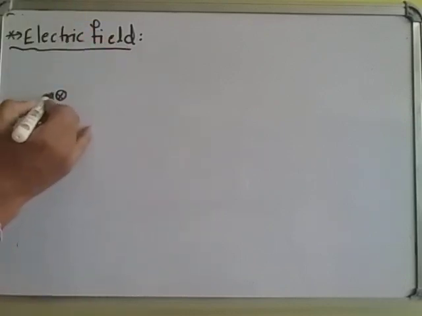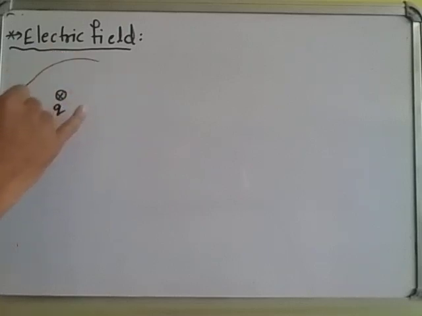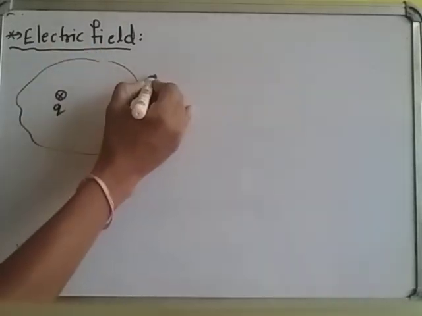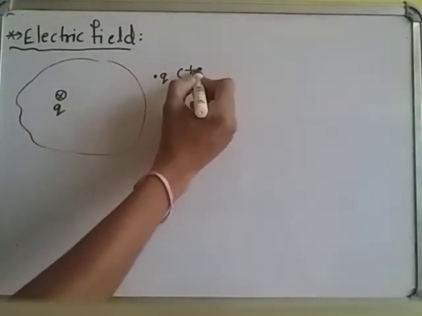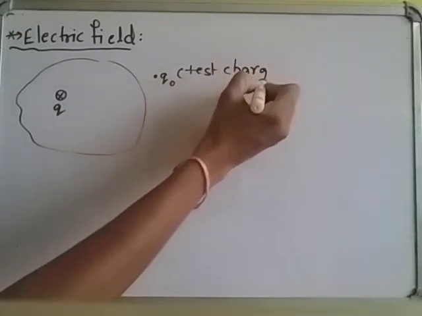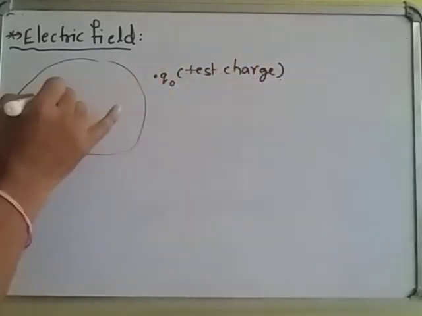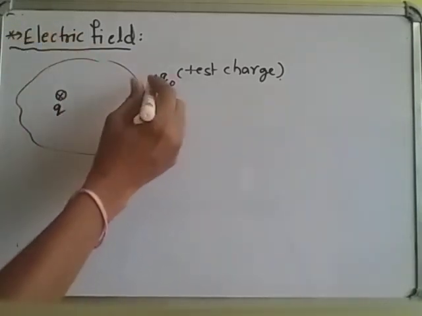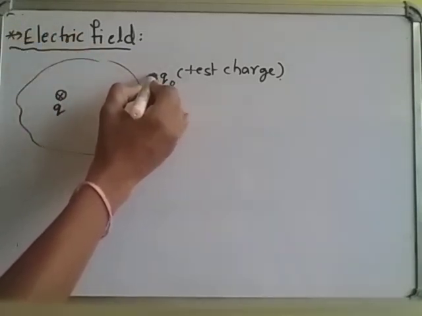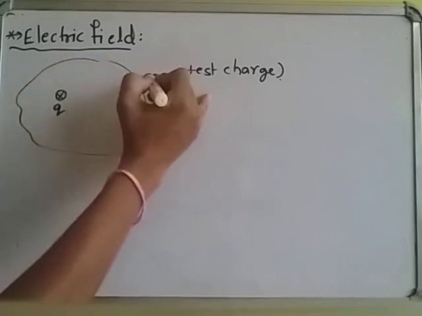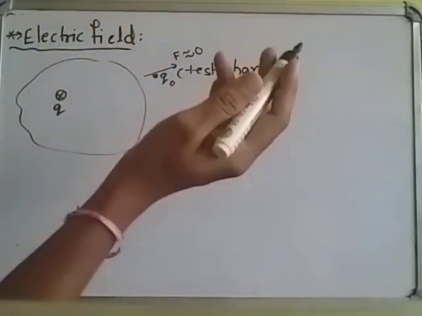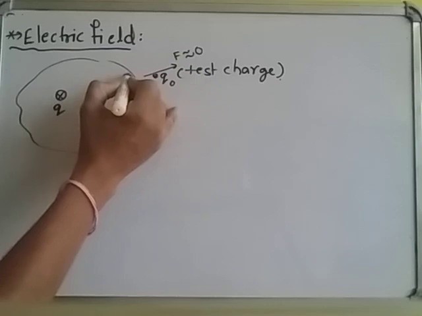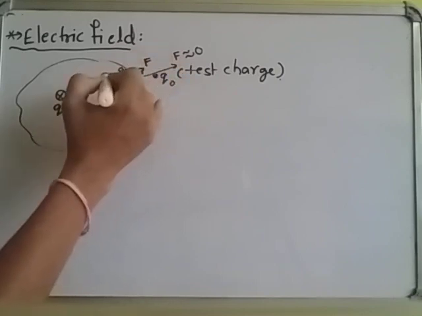What is that meaning? Okay, this is a charge. Now for example, this is a region, and here some other charge we are keeping, Q naught. We can take Q naught as a test charge, and it is used to test the presence of electric field. If it is placed here, it experiences a force that is negligible, nearly zero. But if we place it at a certain region, it experiences force and moves away from the charge.